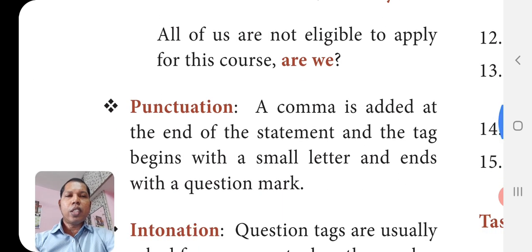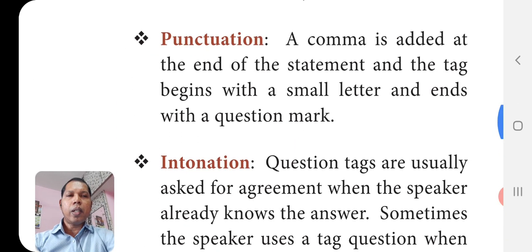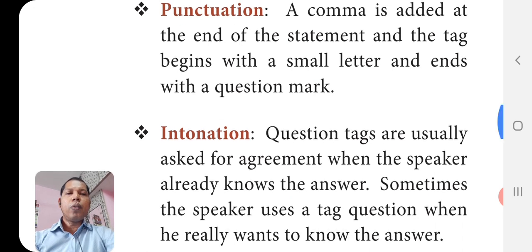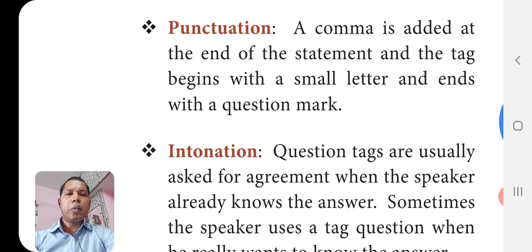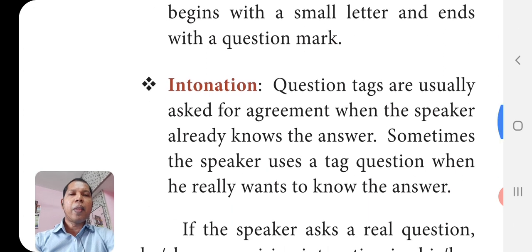So the punctuation I said to you already: a comma is added at the end of the statement, and the tag begins with a small letter and ends with a question mark. So we can write along with the statement, put a comma in the end and then use a small letter, then end with the question mark.